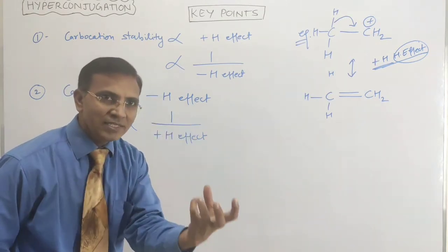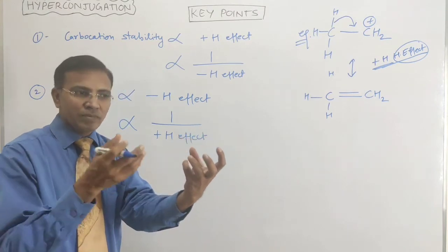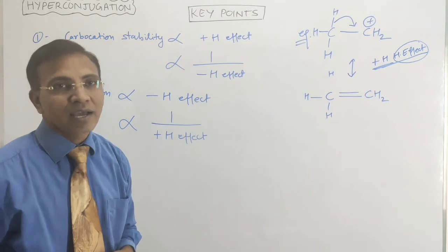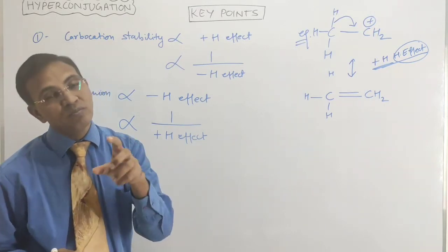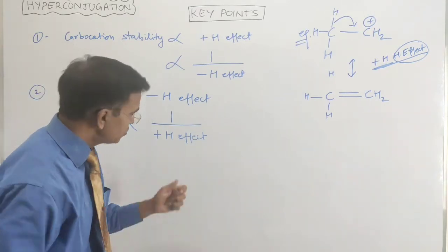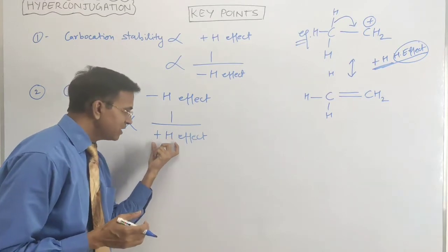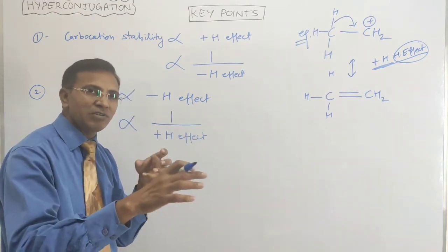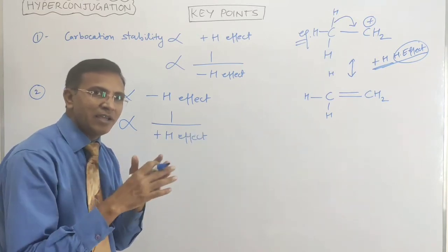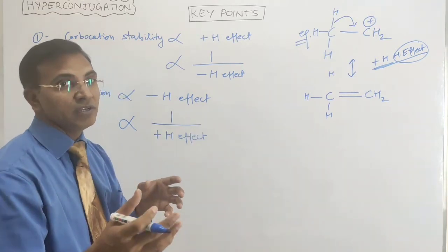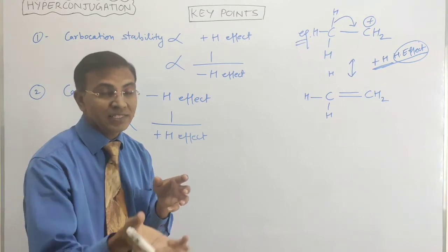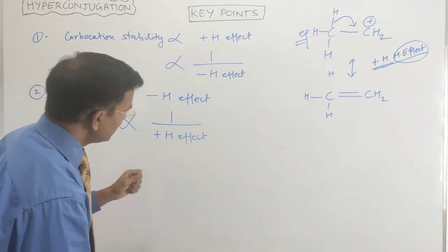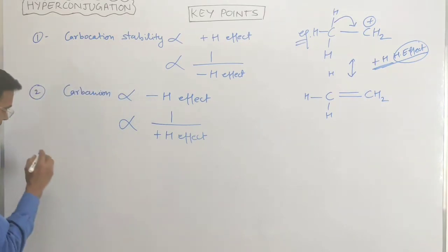If an anion is there, then an electron withdrawing group decreases the negative charge on the carbanion and makes it more stable. While the plus H effect is the electron releasing effect, so it increases the electron density at the carbanion, and if the negative charge on the carbanion increases, then it becomes less stable, right?